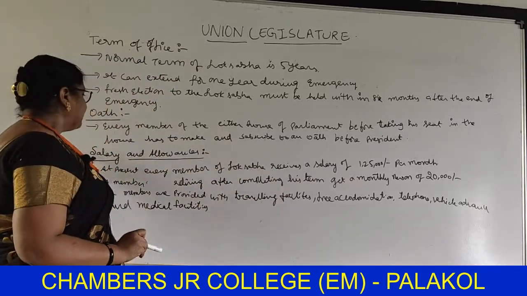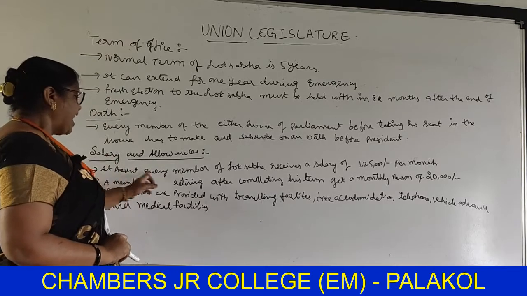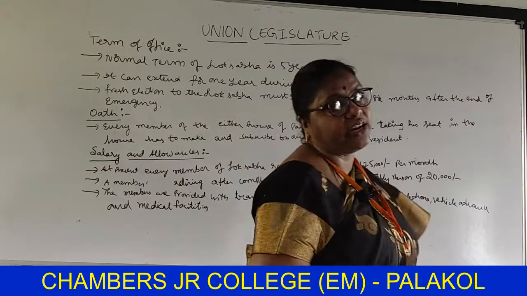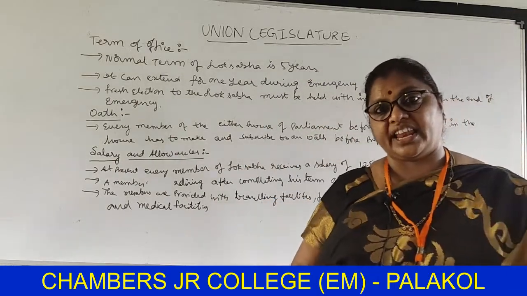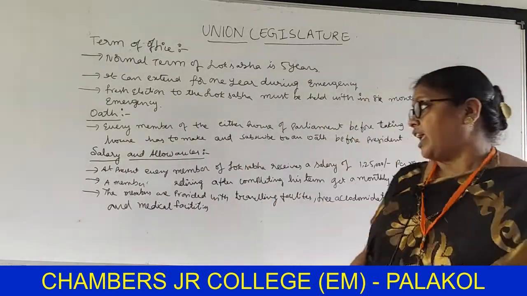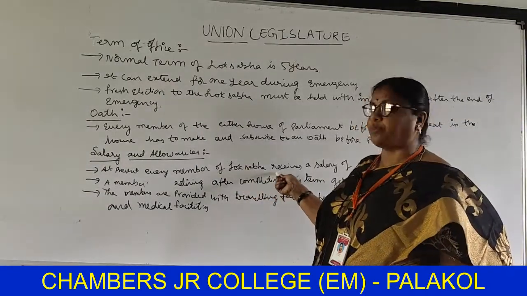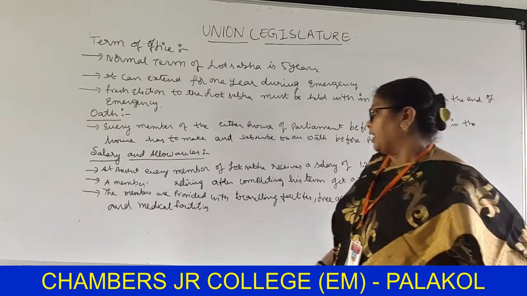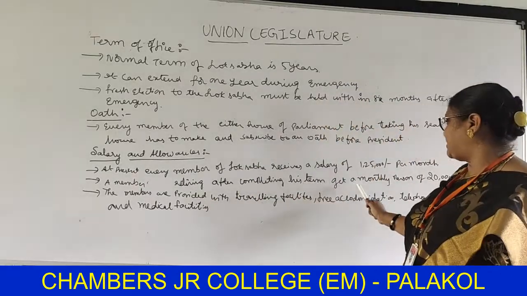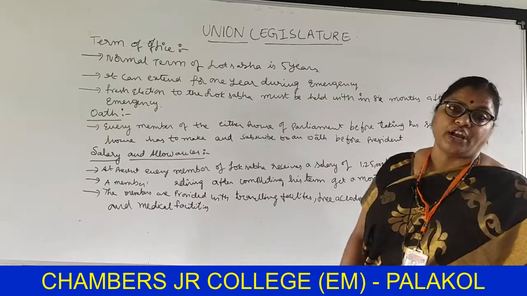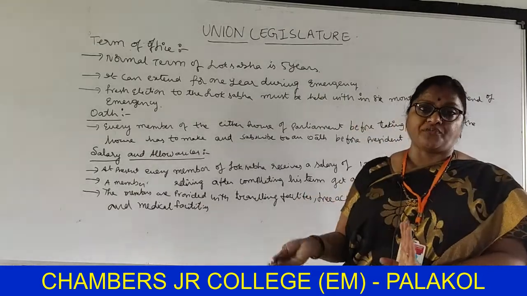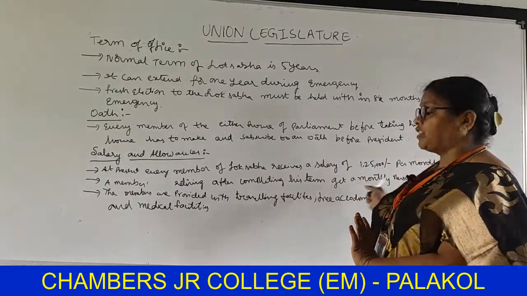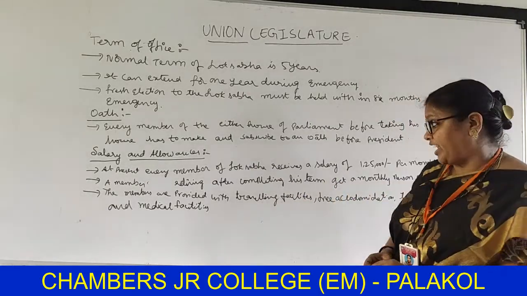Okay. Next, salaries and allowances. At present, every member of Lok Sabha receives a salary of 1,25,000 per month. A member retiring after completing his term gets a monthly pension of 20,000. So after retiring from his post, he gets 20,000 every month as his pension.